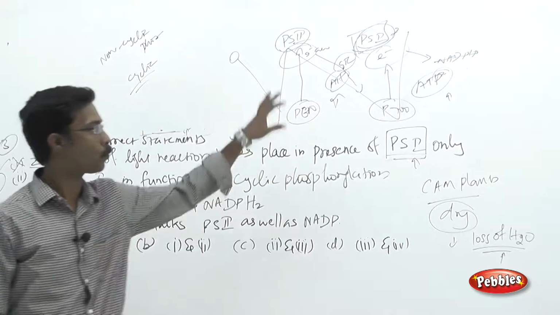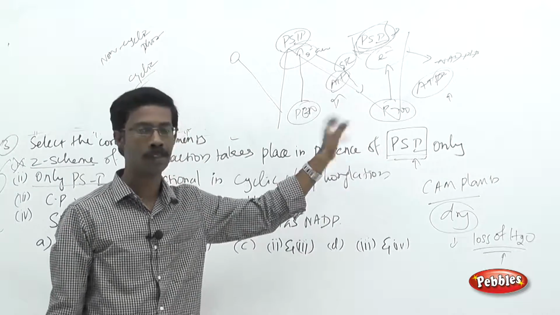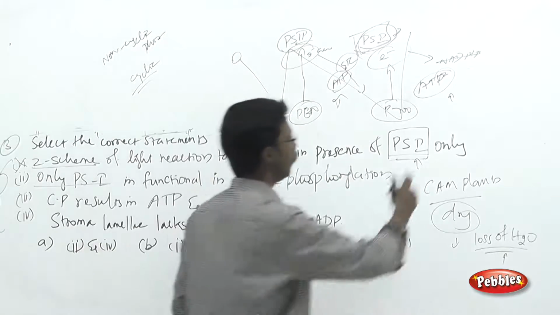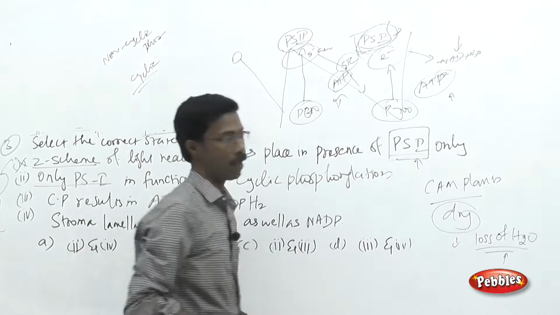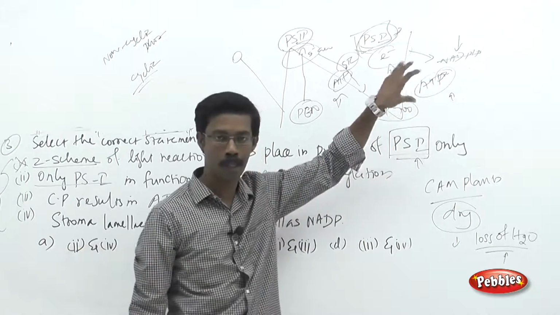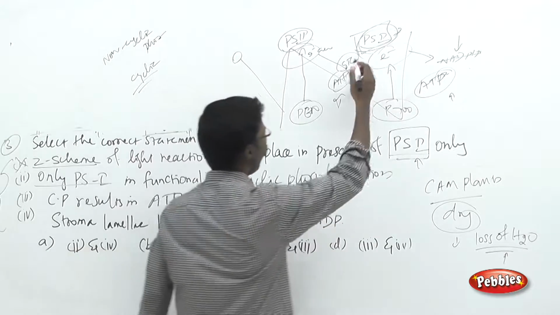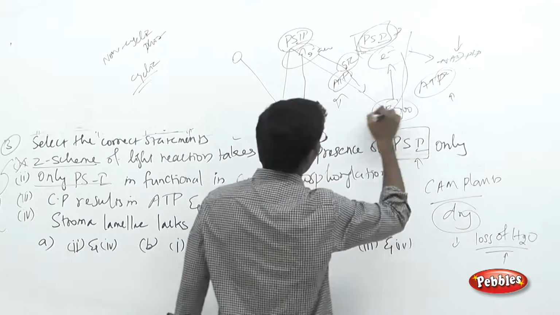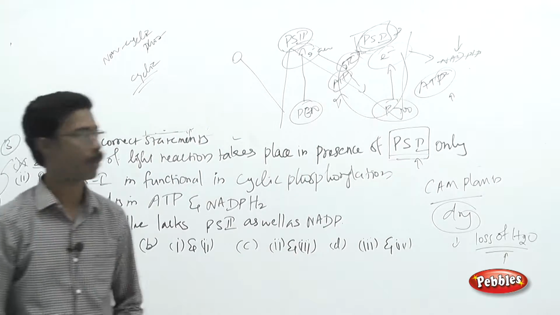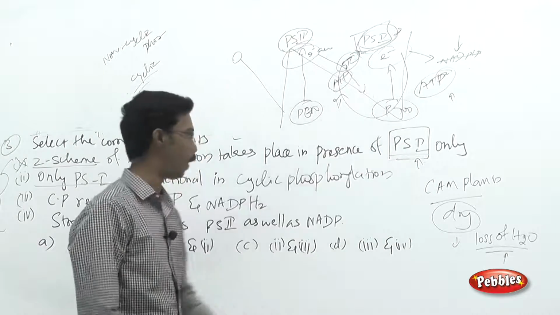In the case of cyclic phosphorylation, there will be no synthesis of NADPH because the enzyme required for the synthesis of NADPH is absent here. So it leads to synthesis of only the ATP molecule, and the electrons will be transferred back, or cycled back, to the system. That is why we call this cyclic phosphorylation.